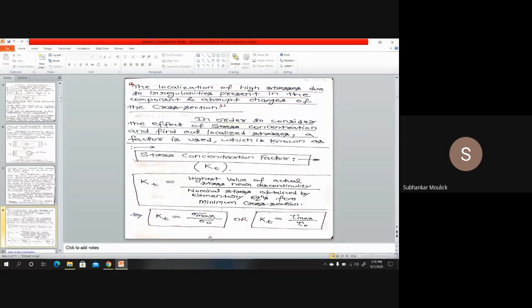And what is this nominal stress? This nominal stress is that stress value which we obtain from the concept of strength of material. For example, if tensile load is acting on a body, then the tensile stress generated will be given by load divided by cross sectional area. That stress will be the nominal stress. If a body is subjected to bending moment, then the bending stress will be acting, and the equation of that bending stress is M into y by I. That stress will be your nominal stress. Same goes for a body subjected to torsion also.